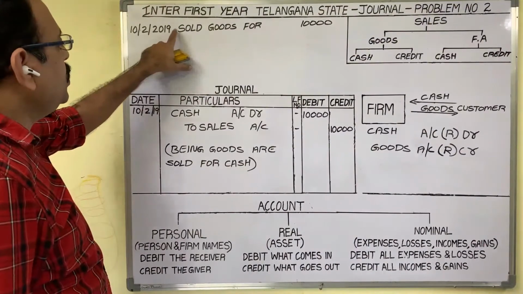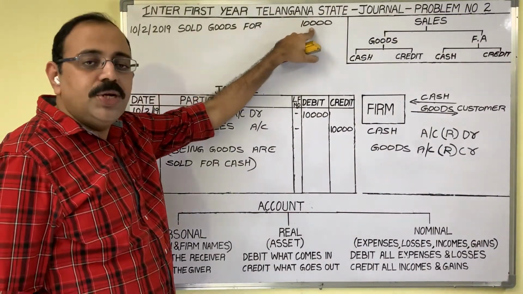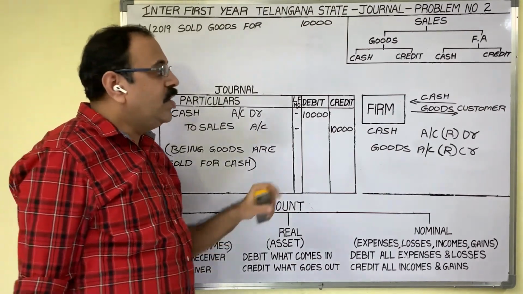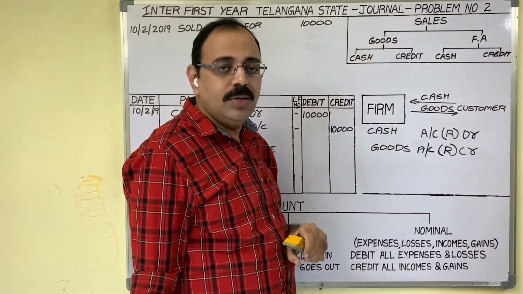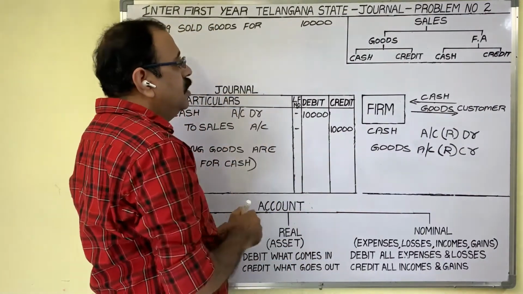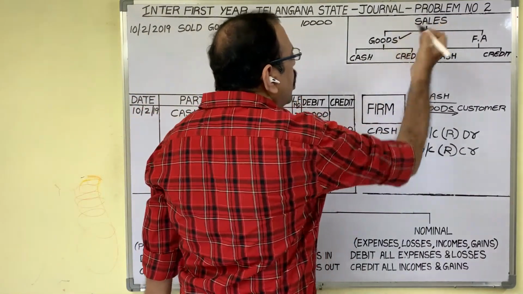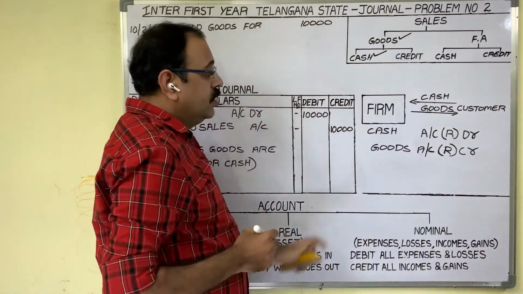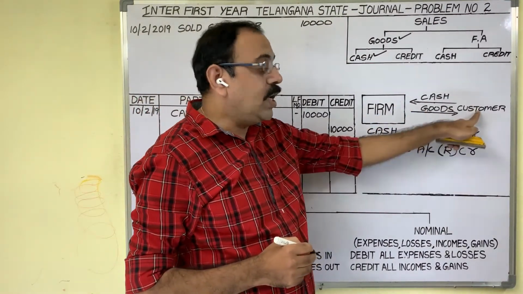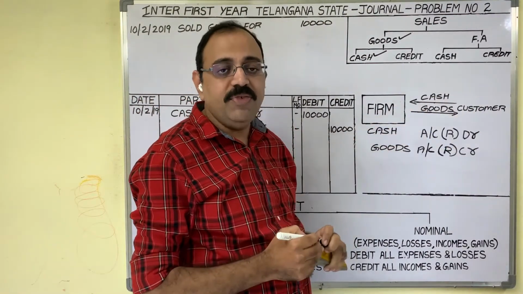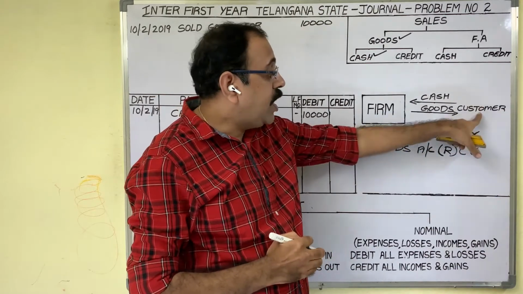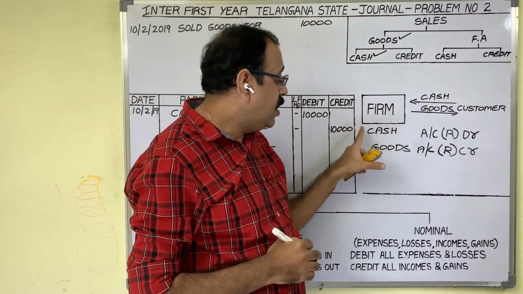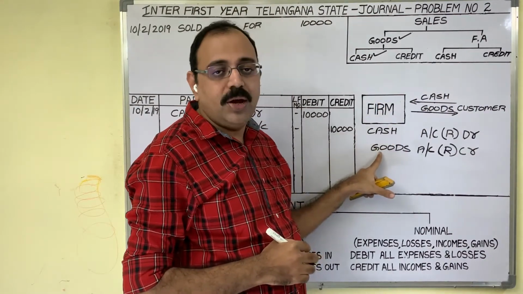10th day transaction is sold goods for 10,000 rupees. Sales transaction is given. We should observe 2 points. What they sold, how they sold. They sold goods and customer name is not given. Means this is cash sale. Firm sold goods to customer. Goods are going from the firm and customer has given cash to us. Cash is coming. Two accounts are cash account and goods account.